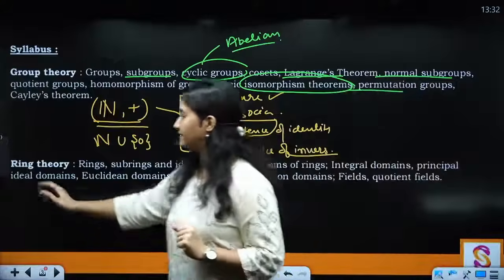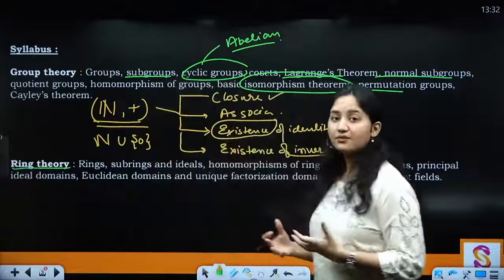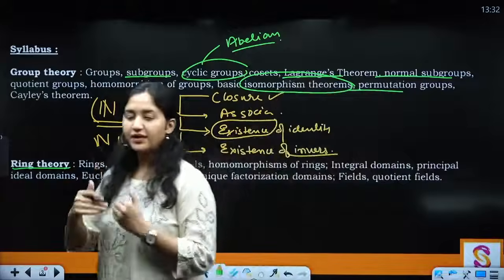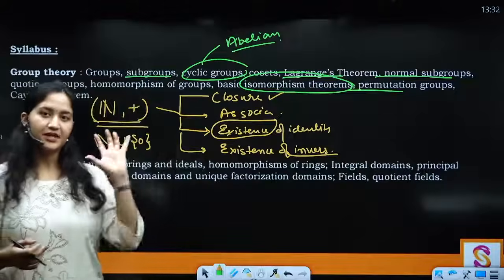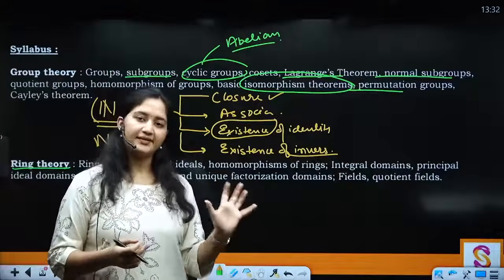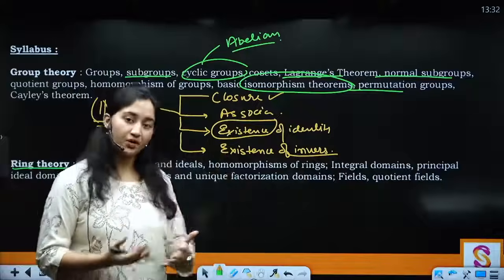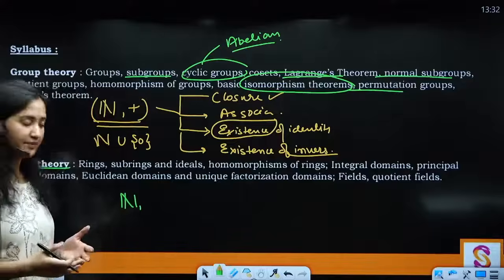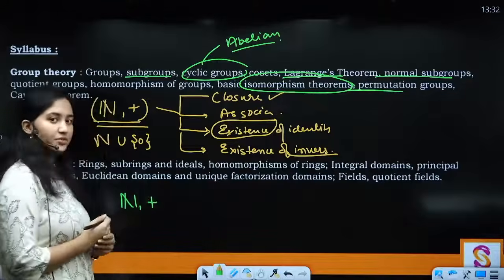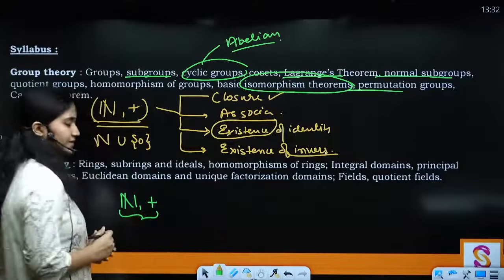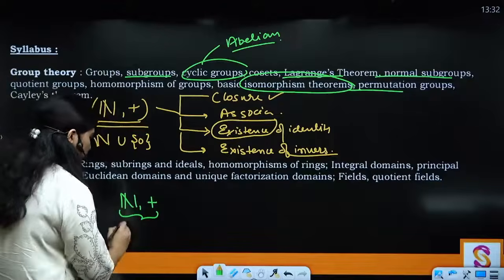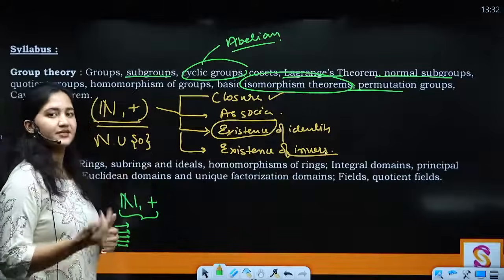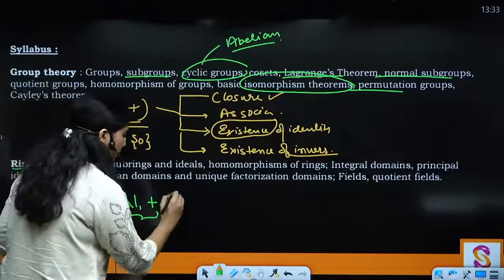Then we come to the part that is your ring theory. What is special about rings? Rings is basically an advanced structure of your groups, right? What we were doing in groups, we were taking a set, associating a binary operation with it, and then we were checking for all these properties. But what we do in rings is that we take again a non-empty set, we associate a binary operation, and with respect to this first binary operation this has to follow some properties, okay? Namely these 4 plus abelian property, that is commutativity, and then we introduce one more operation.